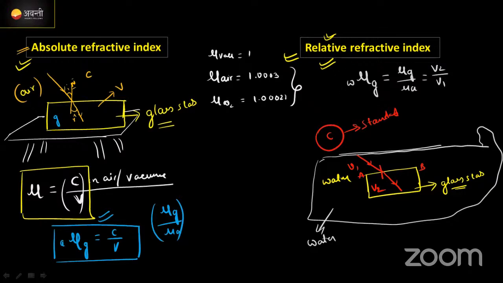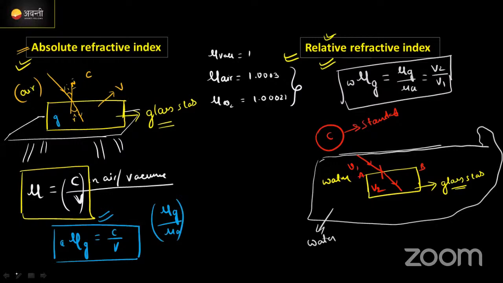This is the relation which gives the relative refractive index. The velocity is directly proportional to that medium. Keep this in your mind.